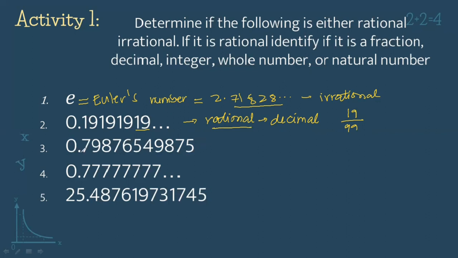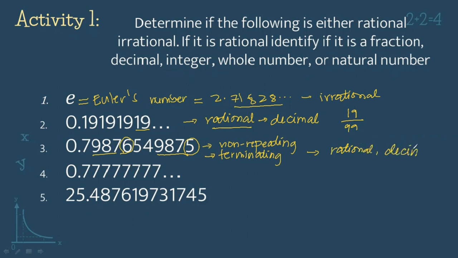So kapag ito naman po, 0.79876549875, we have here 987, pero yung kasunod niya is 6, dito po naging 5. So meaning to say this is non-repeating. However, this is terminating, right? Dahil may stop siya. This is non-repeating but terminating, so ibig sabihin this is still a rational number and this is a decimal.